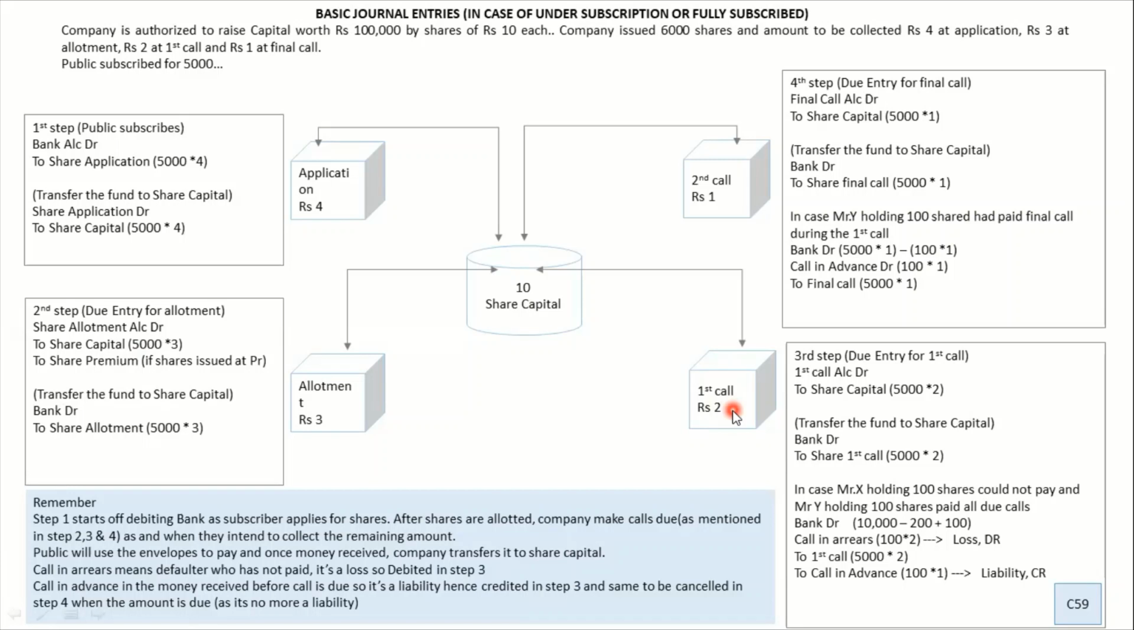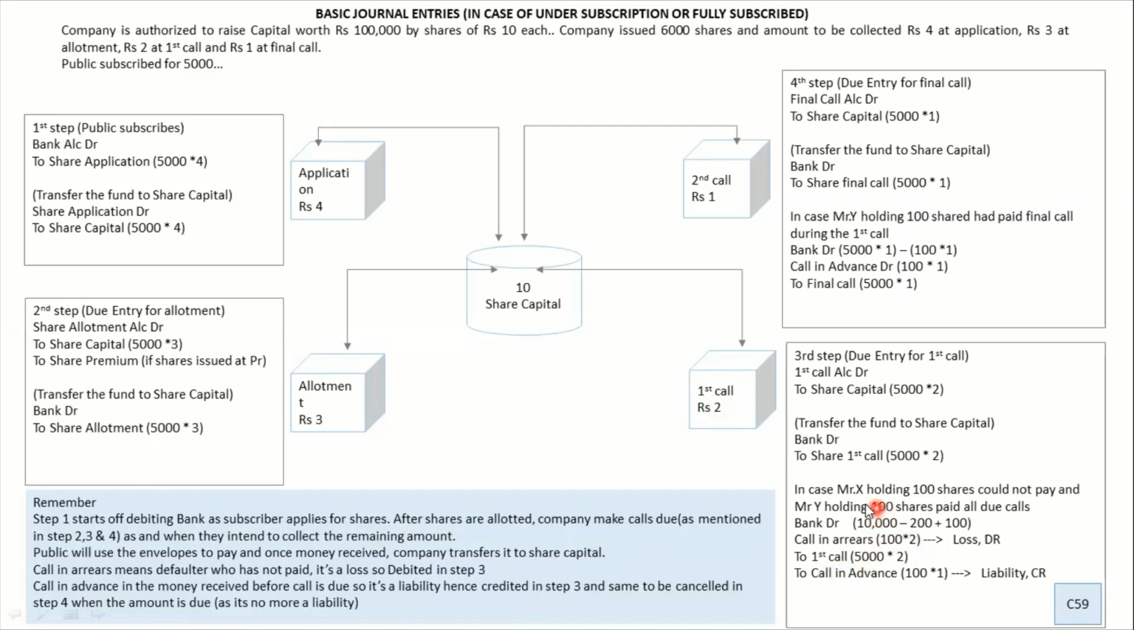It can be called a loss, or you can call it an asset as well. Why an asset? Because it is an outstanding income, right? Call in arrears is outstanding money which you're supposed to get. So you can call it an asset or a loss, whatever you want. But ideally, call in arrears has to be debited. So in my bank, I will not get 10,000 this time. I will get 10,000 minus 200, because I haven't got that 200 call in arrears, which I have debited to first call.